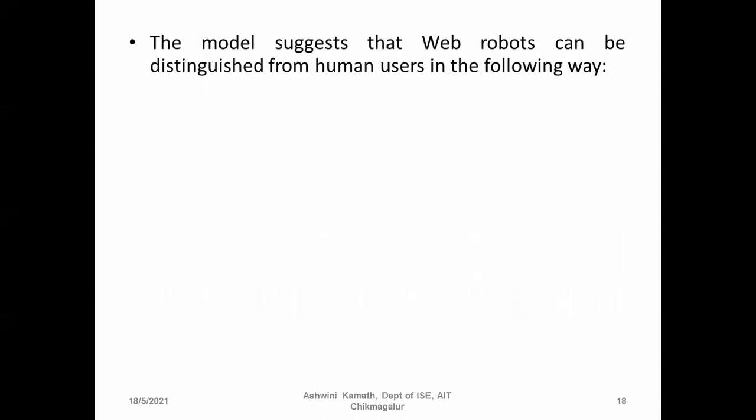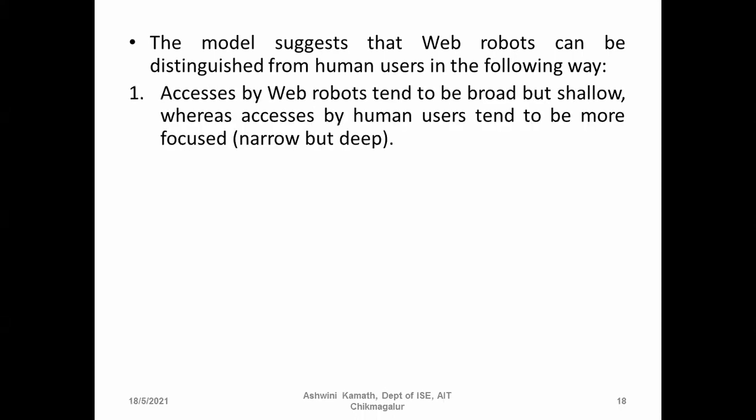The model suggests that web robots can be distinguished from the human user in the following way. First, accesses by web robots tend to be broad but shallow. Shallow means it will not go in deep. When you search for a web page, web robots will use a large number of web pages. It will keep on opening web pages, but it will not go in depth to check the content of it.